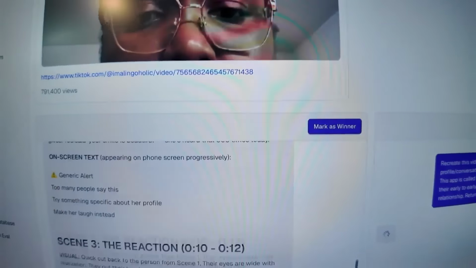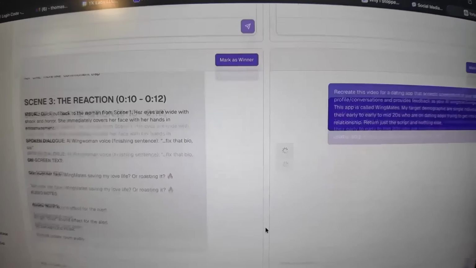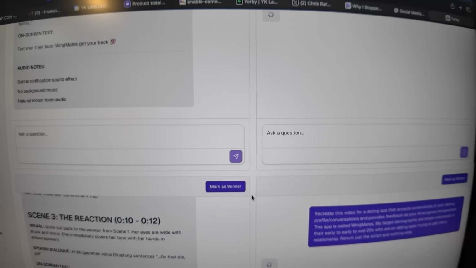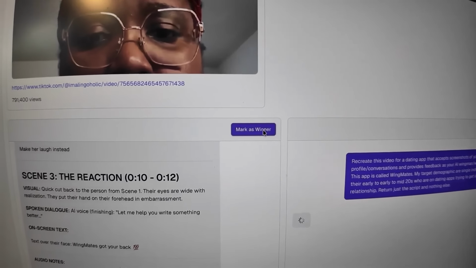Number 1 is this content evaluation system in our admin portal that us and the team can start using to evaluate which one's good, how this content remix, content transform happens across various different models. And we created just a simple transformation experience with a one-shot prompt to handle this transformation. And as part of this content evaluation process for each of the different models out there, as they're all running in parallel, you can see I have a button that says mark as winner. So we're gonna go through this evaluation process for pretty much every single video in our database and then see which model performs the best by clicking the mark as winner.